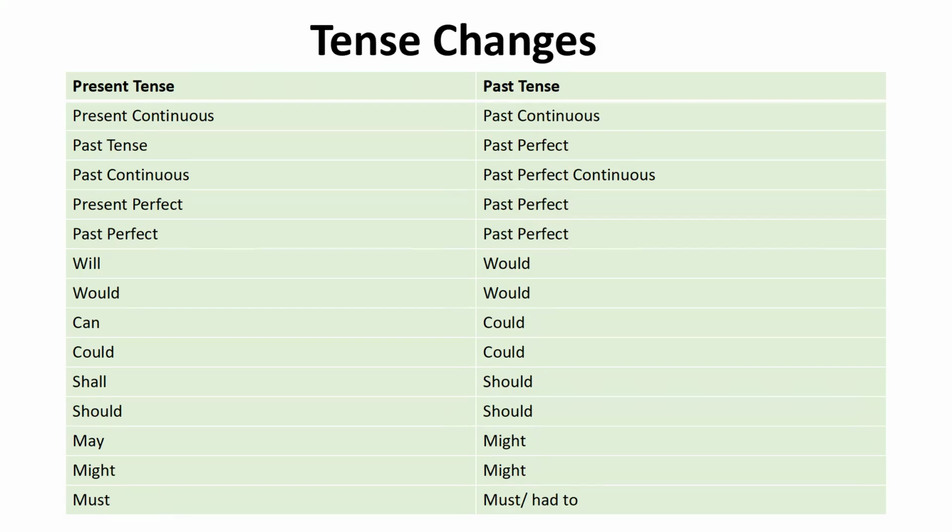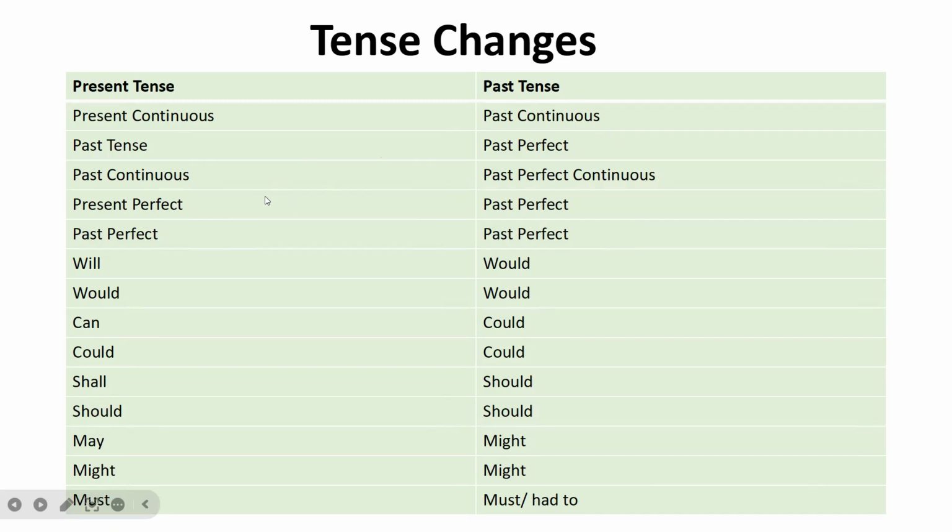Perfect. What are some things that we have to take into consideration when we're using the reported speech? We have to focus on the verb changes. So let's say a person said something in the present tense. If you are going to report to another person what that person had said, you have to use the past tense. So the present tense goes to the past tense. The present continuous goes to the past continuous. The past tense goes to the past perfect tense. The past continuous goes to the past perfect continuous.